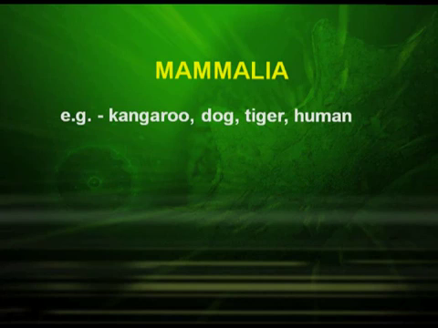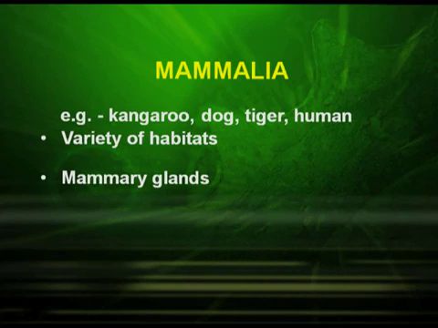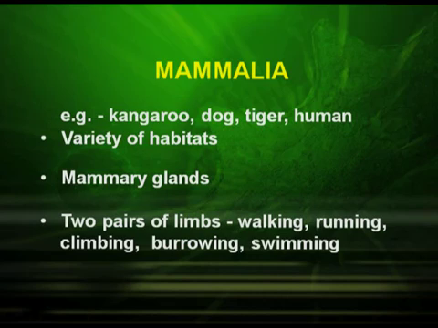Mammalia. It includes kangaroo, dog, tiger and human beings. It has a variety of habitats. Presence of mammary gland is an important feature of Mammalia. They have 2 pairs of limbs which are meant for walking, running, climbing, burrowing and swimming.